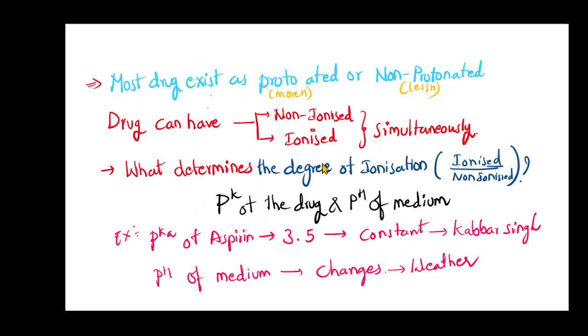What exactly determines the degree of ionization? Two things: one is the pKa of the drug, and the other is the pH of the medium. The pKa of a drug is a constant, but the pH of the medium in the body changes. In the stomach we have acidic pH, but in the intestine it is basic. The pH changes, but the pKa of a drug never changes.